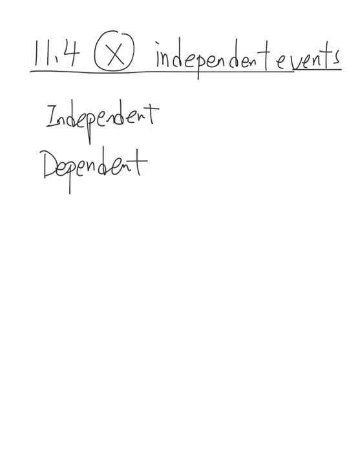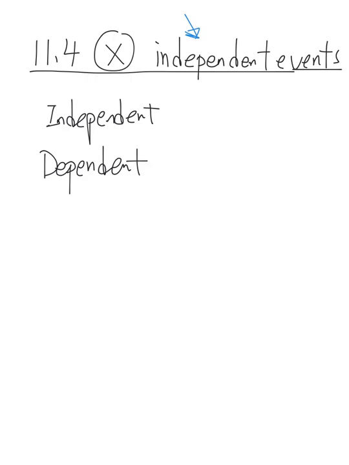Okay, 11.4. After the addition law, we are talking about the multiplication law, similar to the counting principle. We also have a multiplication law, but different from the counting principle. Here, we will make the multiplication law a little bit complicated because we have two situations to handle for multiplication. The first one is when we are multiplying independent events.